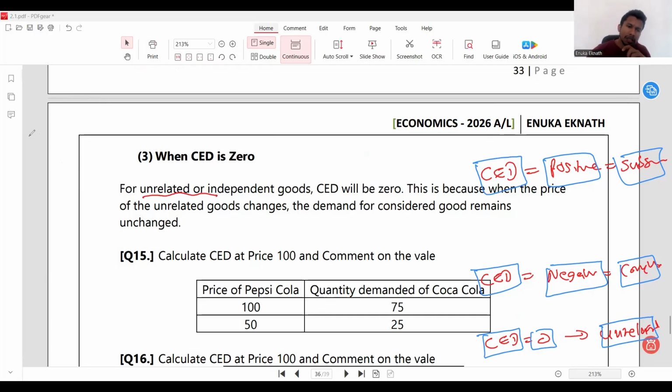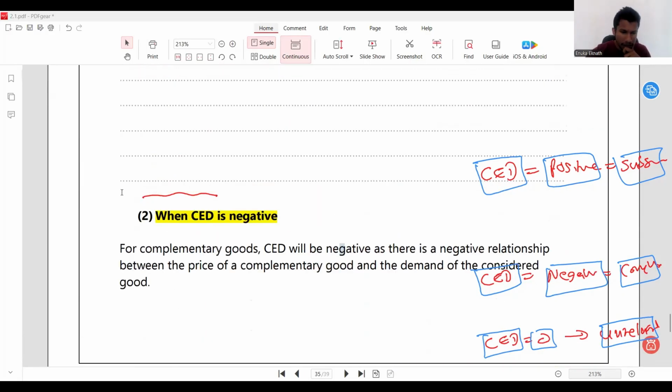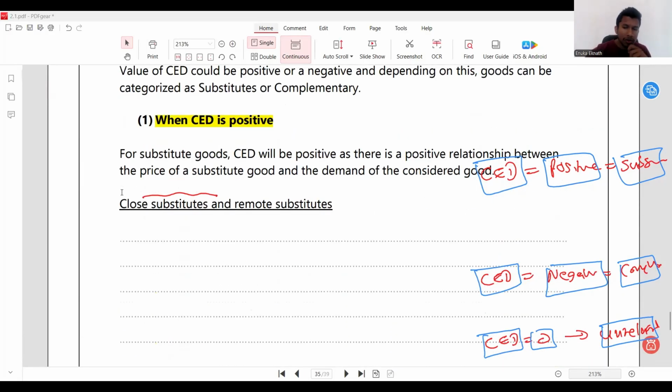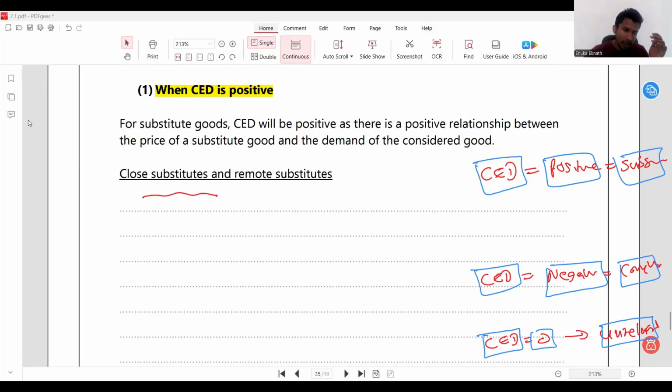There is one more thing that you need to understand. Depending on the magnitude of the positive value of CED, you can recognize whether the goods are close substitutes or remote substitutes. So this positive value I divide into 2.